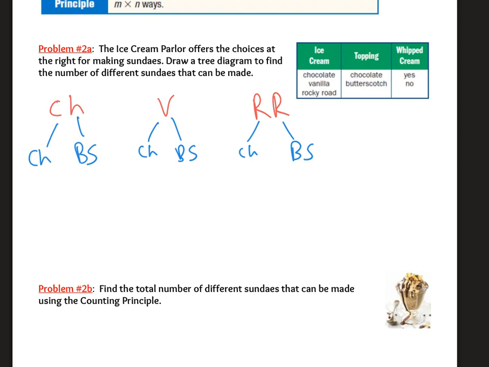Each of those brings with it another choice, and whether we are going to say yes or no to whipped cream. And so, as you can see, this quickly gives us a whole lot of different choices as we branch off.